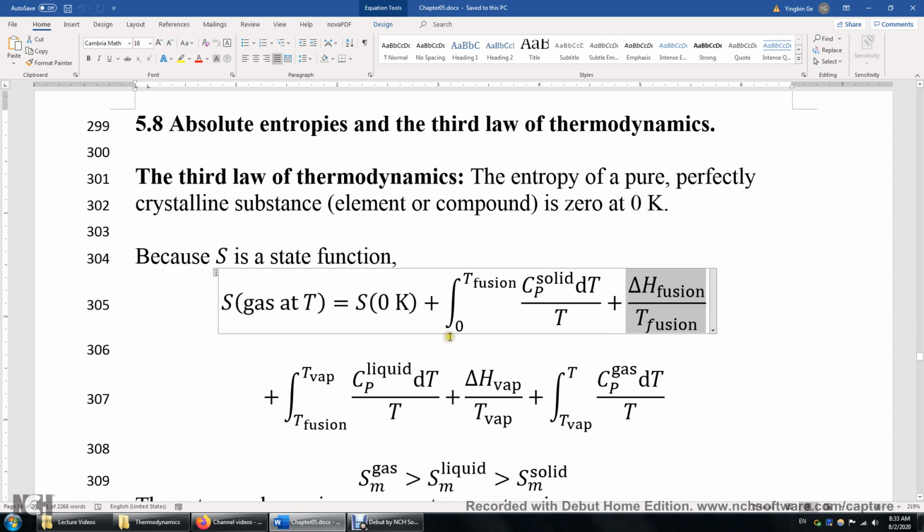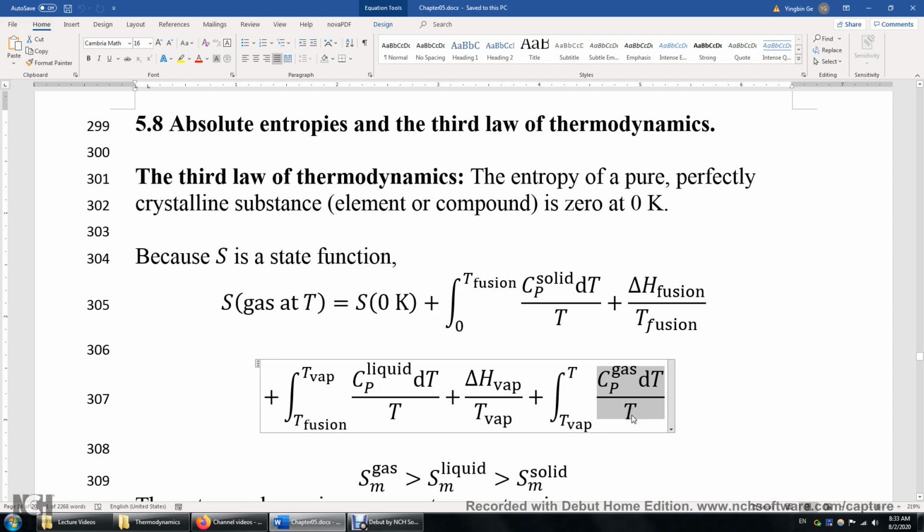After that, we have oxygen liquid, and then we calculate the entropy increase of the oxygen liquid from its melting point to its boiling point. Between these two temperatures, this oxygen is in the liquid phase. At the boiling point, we can compute the entropy change of this oxygen by using the enthalpy of vaporization divided by the boiling point. Finally, between the boiling point of oxygen and the target temperature, let's say the room temperature, we can integrate this Cp dT over T for oxygen gas.